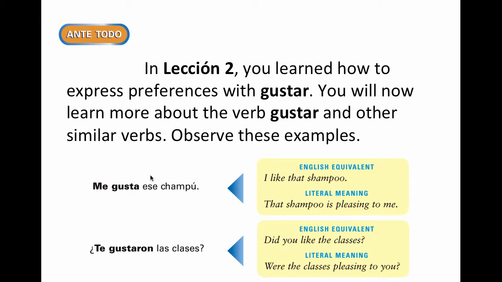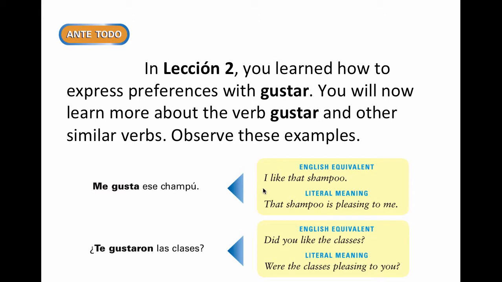Back a few lessons ago, we looked at how to express preferences with gustar. You will now learn more about the verb gustar and other similar verbs. Okay, so let's observe these examples. Me gusta ese shampoo. Okay, I like that shampoo. That shampoo is pleasing to me. ¿Te gustaron las clases? Okay, did you like the classes? Were the classes pleasing to you?